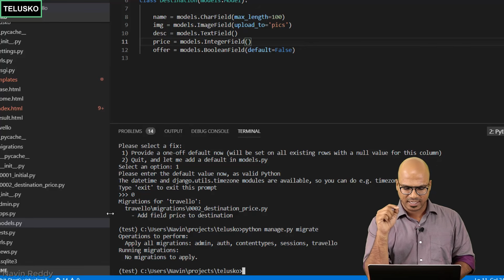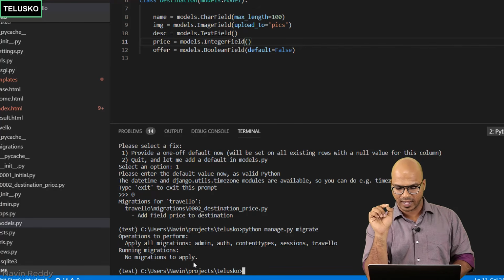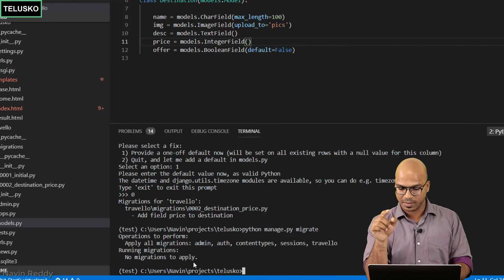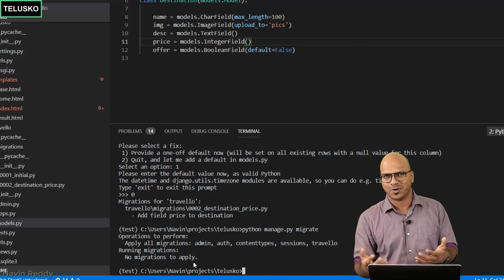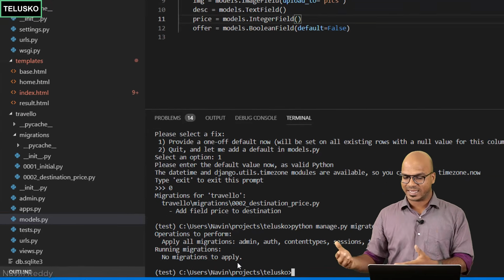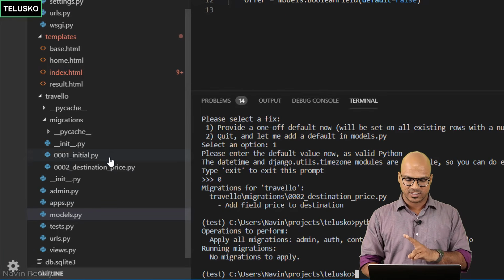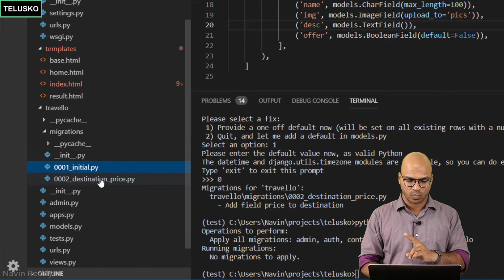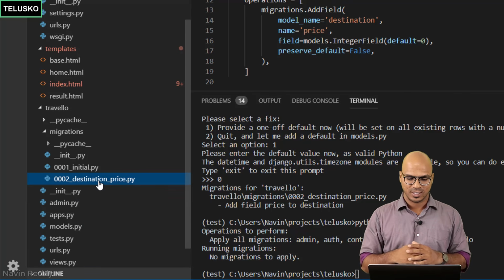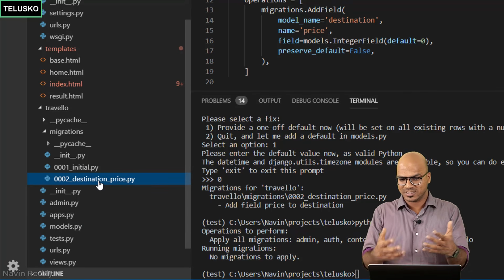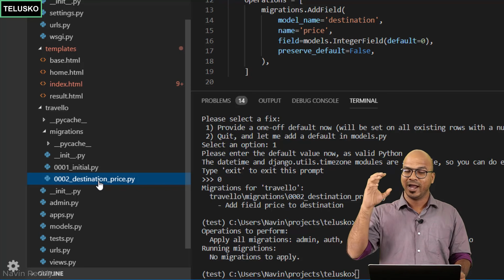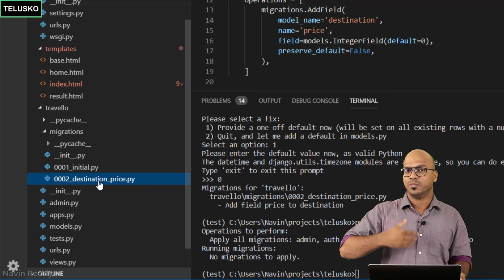Yeah, but in my case, you can see it says no migration to apply. But in your case, there will be a migration, so do check that. So that's how we do remigration, or what would you say, making migration again. And you can see we got two files now. One is the initial migration and the second one is destination-price. So that's one more migration we got. So that's how you can do multiple migrations if you want to. So let's say if you make some more changes to the project and if you add more files, then you might need to add more migrations.